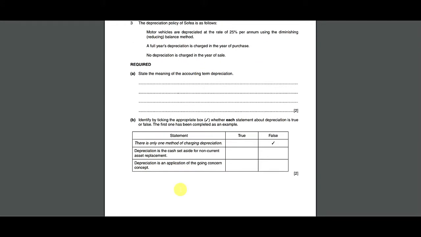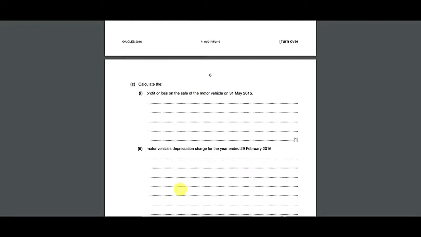Okay, now coming to the second question, it is a true and false question. The first has been done by the examiner. The first is false. The second is, depreciation is a cash set aside for non-current asset replacement. No, it is not the cash which is set aside, so the second is false. Third is true. The reason is that when we are preparing our financial statements not according to the going concern concept, then we will be recording the assets at the NRV or the cost, whichever is lower. But you don't need to learn this concept if you are learning this depreciation topic. Ignore this concept.